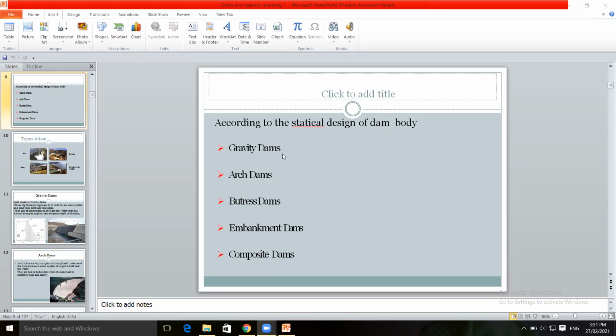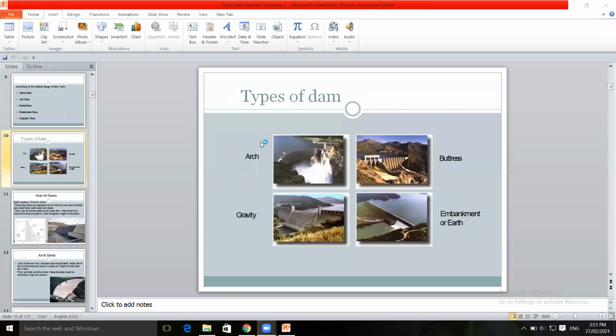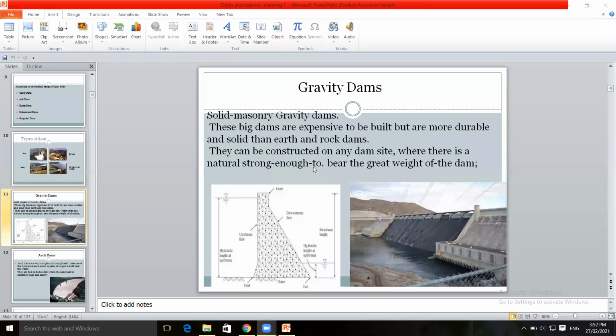In that we saw gravity dams, arch dam, buttress dams, embankment dams, and composite dams. These are the various images of gravity dam, embankment dam or earthen dam, buttress dam, and arch dam. So each dam we will see in detail. First type is gravity dam. It is also called solid masonry gravity dams, which is built with the masonry, solid masonry.